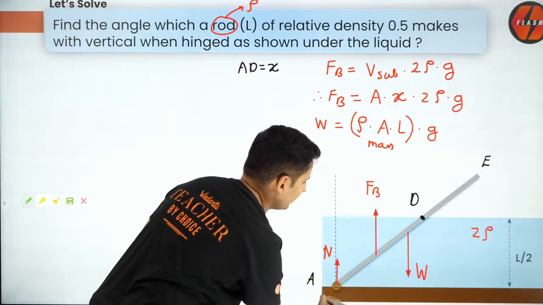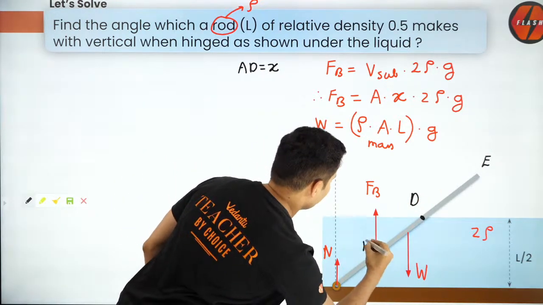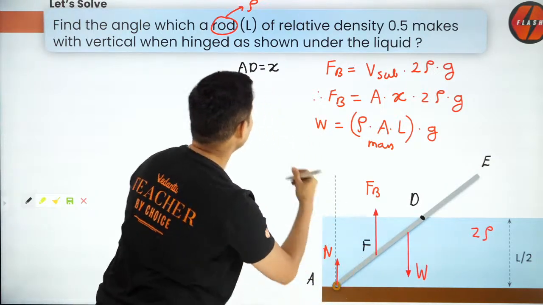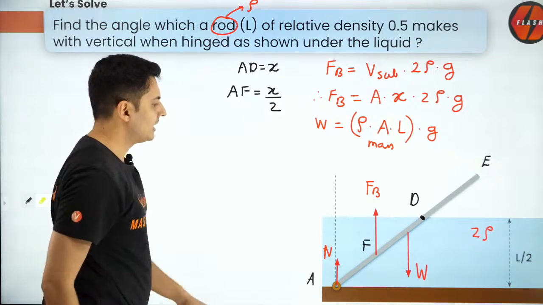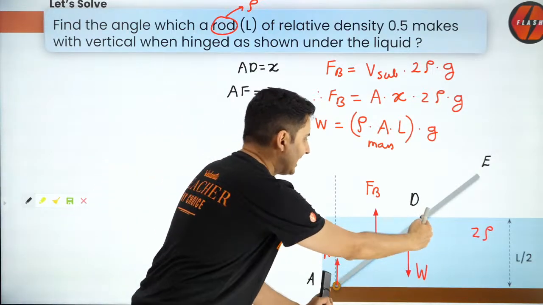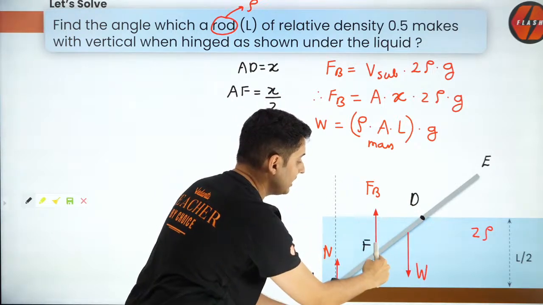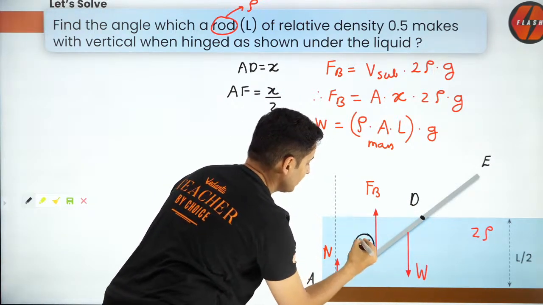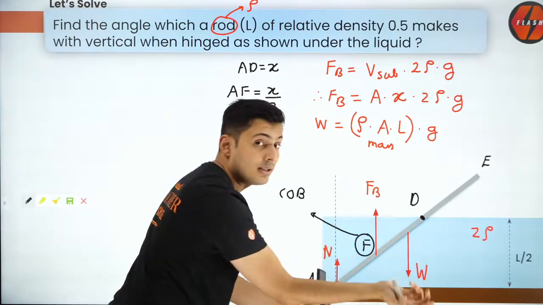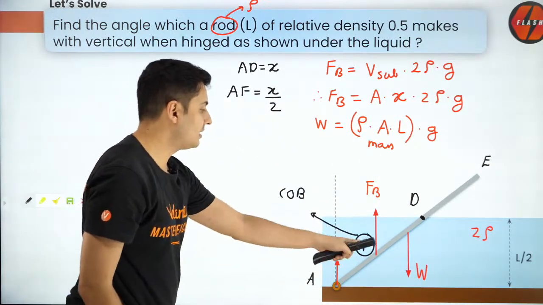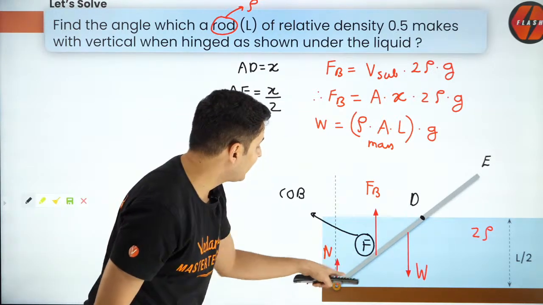How much is this length? Let me also mark that point, say F. How much will AF be? Length AF will be exactly X by 2. Check this out: if AD is X, F will be at the midpoint, because that's where the center of mass of the displaced fluid is. So that is the center of buoyancy. Remember that. Now this F is at X by 2.